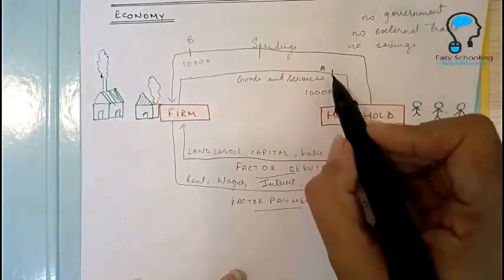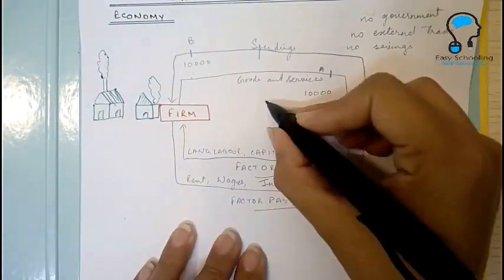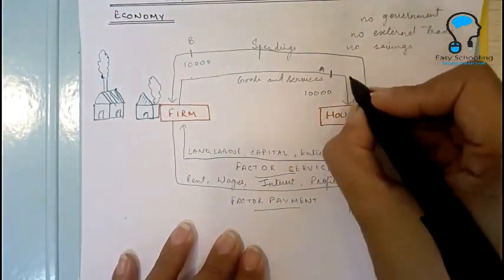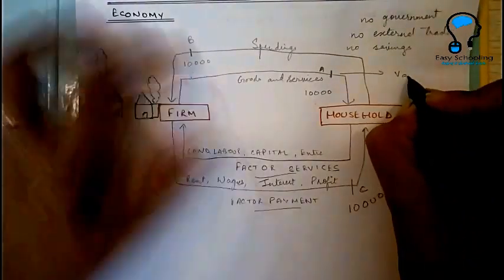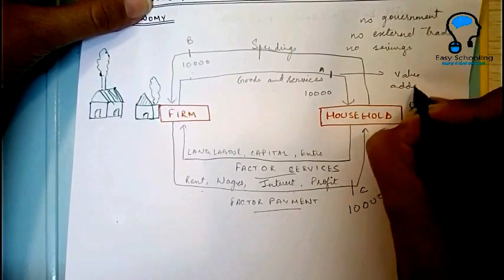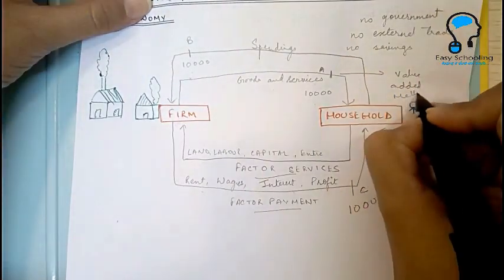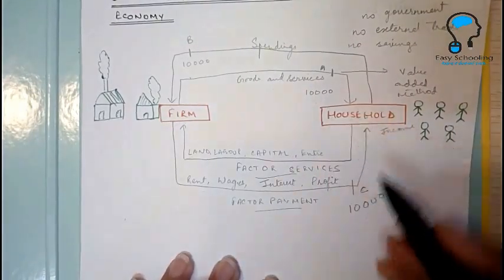So if we measure point A, that is going to be the total value of goods and services produced by the firm in an economy. This is going to be our value added method, where we measure the final value of goods and services.